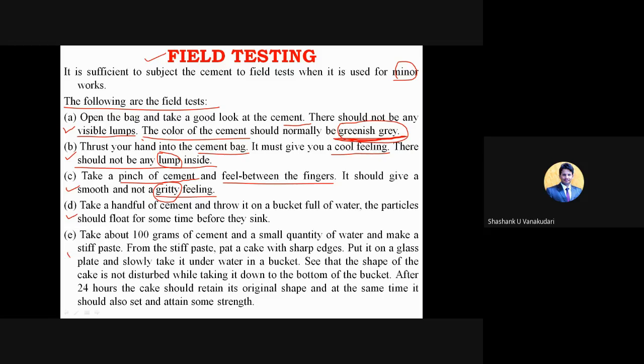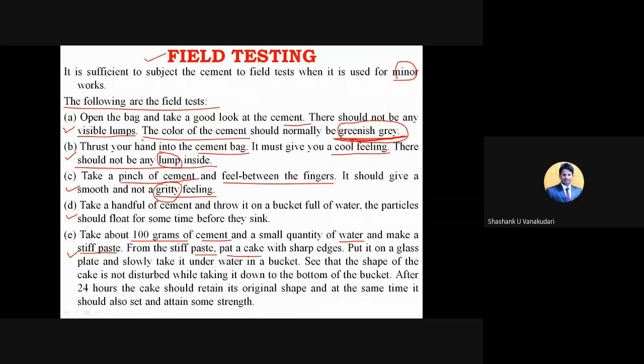And then the last test: take 100 grams of cement, right, and then add a small quantity of water to that and make it a stiff paste, in the sense it should be hard enough to take minor loads. From that stiff paste, make a pat cake with sharp edges.